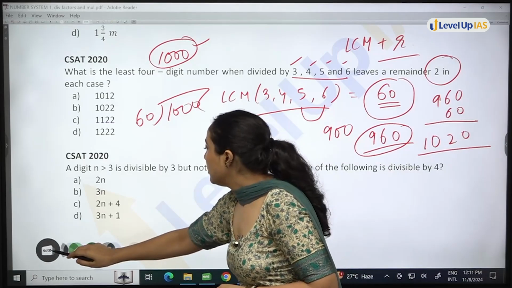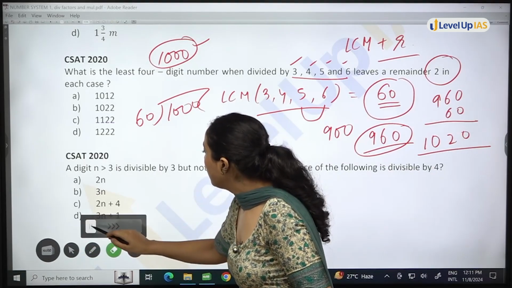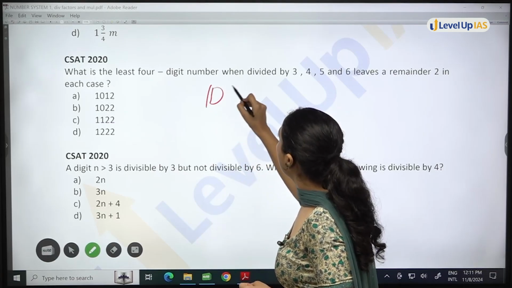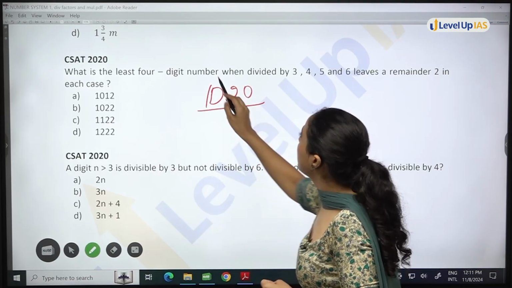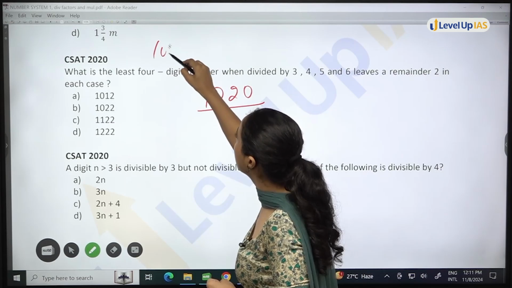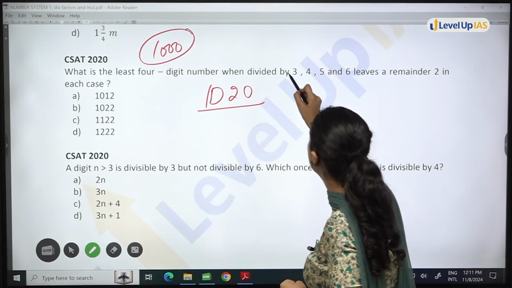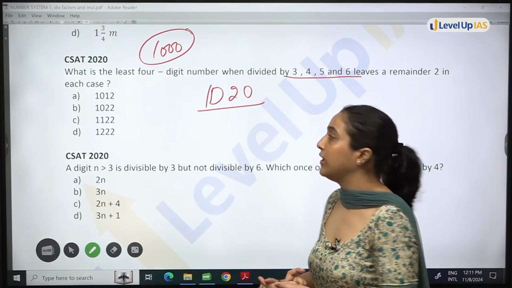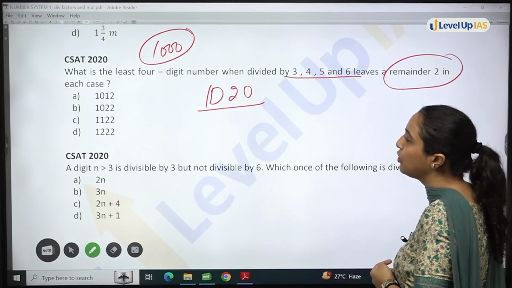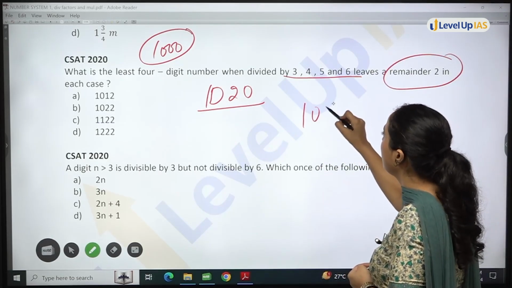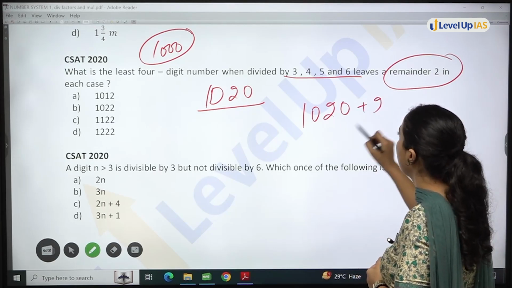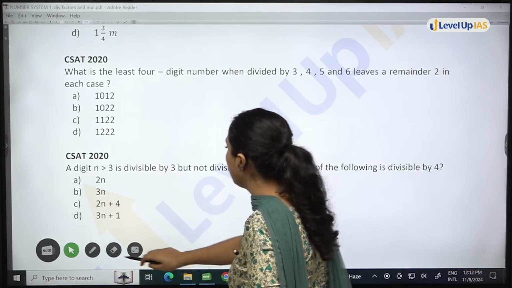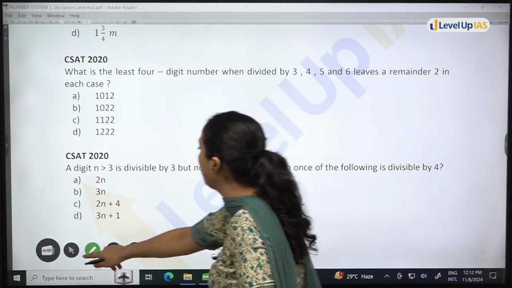So I know that 1020 is a number that is closer to the least 4-digit number, closer to 1000, divisible by these. It is divisible, but I don't want divisible. I want remainder 2. So 1020 plus 2, 1022. Yeah, this is the answer, 1022. Option B, this will be your answer.